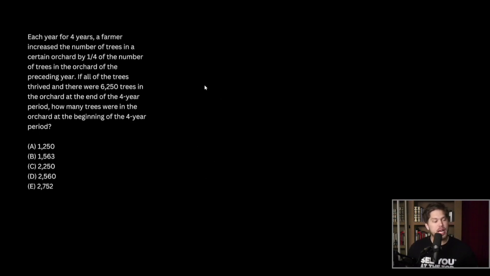Okay, so we have some starting amount of trees. I'll use T for trees. In year 1, we have T trees. And then in year 2, we're going to have T times 5/4 because we increase the number of trees by 25%, or by 1/4. So we still have the remaining, and then we have the 1/4 extra.